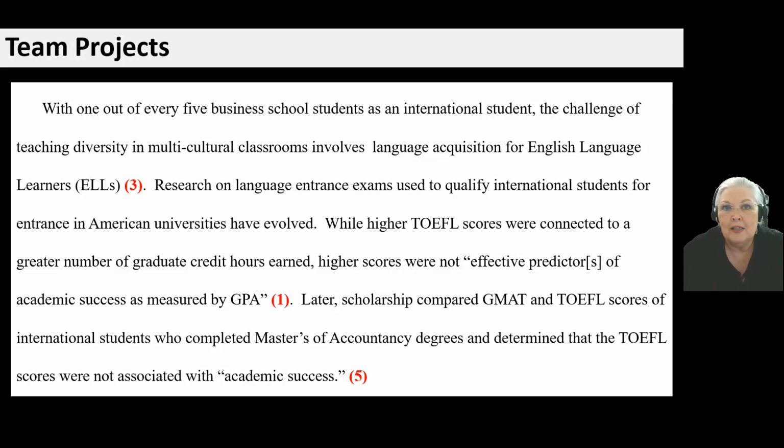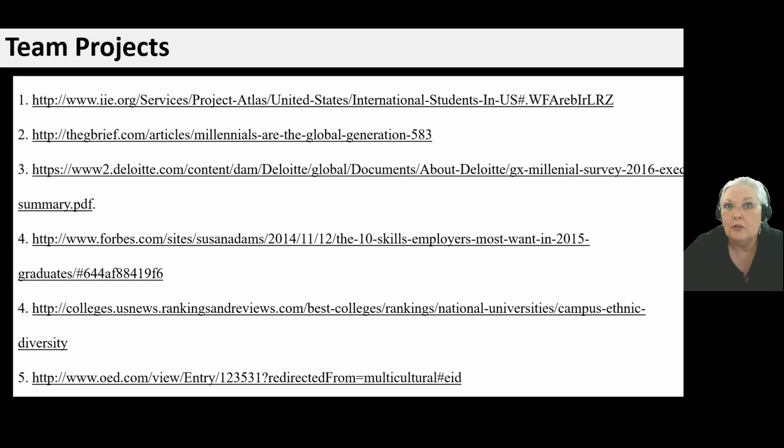So you remember a citation has the author and the year of publication and a page number. What we see here are numbers at the ends of sentences in parentheses. So there's no proper APA citation here. So Susie is like, what am I supposed to do with this? But not to worry, Susie, I also sent you this list. So what I'm saying is, this is a list of links.